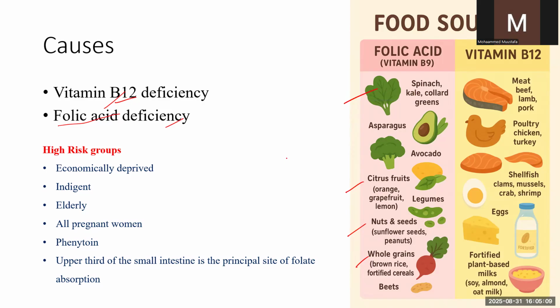But one thing to remember here: these vegetables and food materials should not be boiled for more than 10 to 15 minutes. If these food items are boiled or cooked for more than 10 to 15 minutes, the content of folic acid will be decreased.